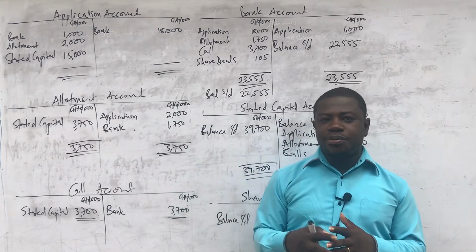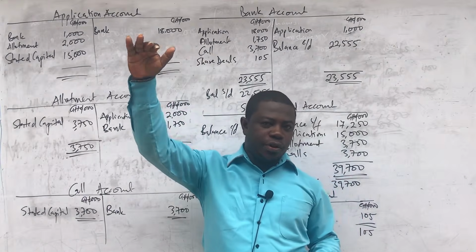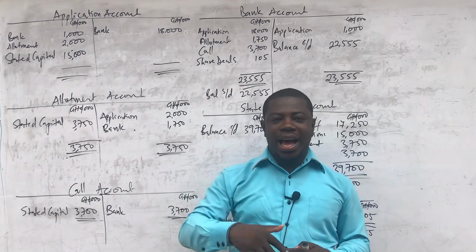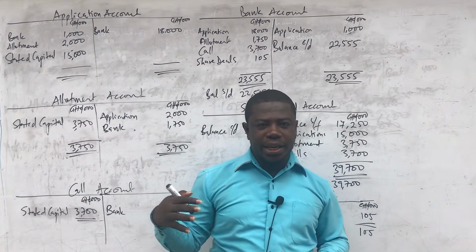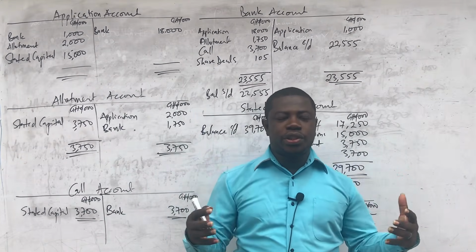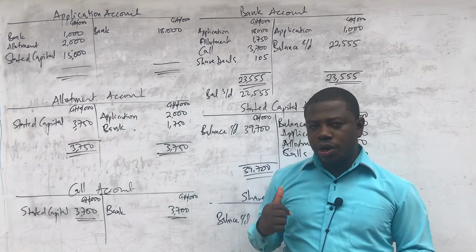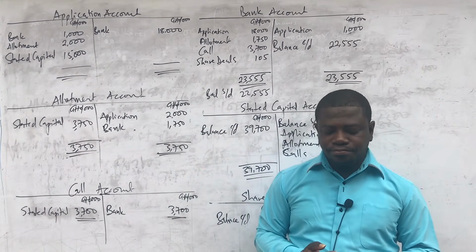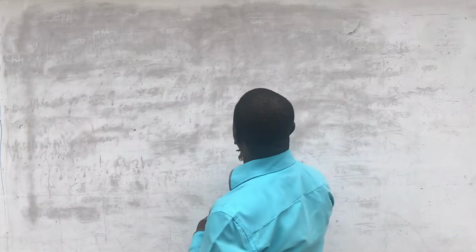So there was also an asset figure of that amount, which is implied by the accounting equation. And so when we get to the statement of financial position extract, we have to show a total asset of that amount, which is equal to the opening balance of the stated capital at the beginning, before we can now bring our current bank figure and then add that up to get a new total asset. If you don't do that, your statement of financial position is not going to balance. Okay, so take note. We now prepare the statement of financial position extract.